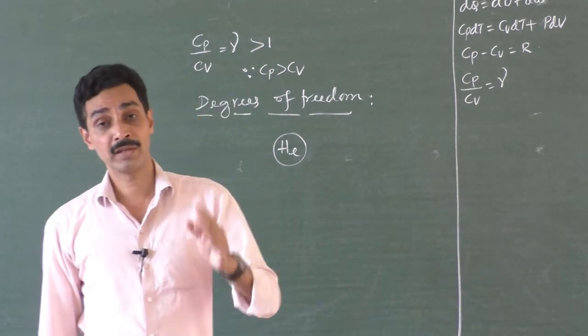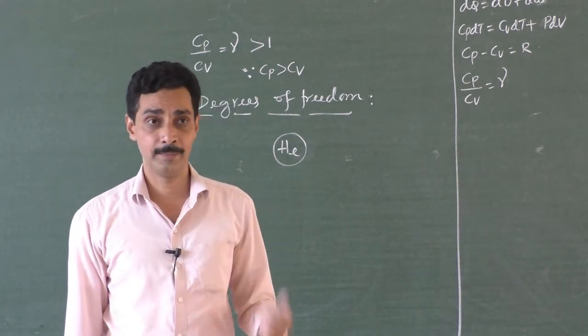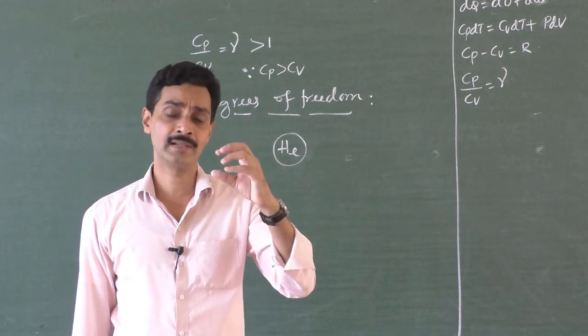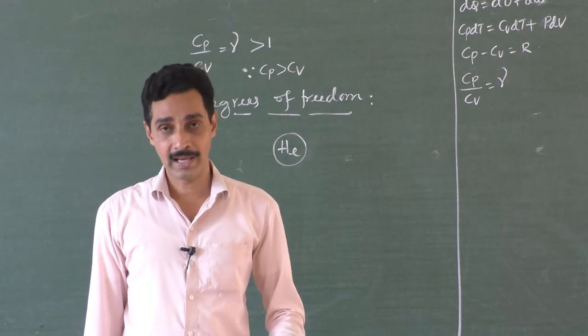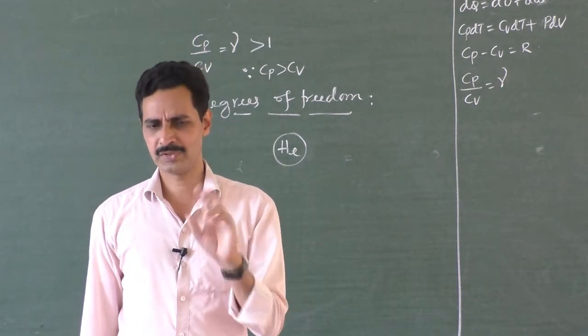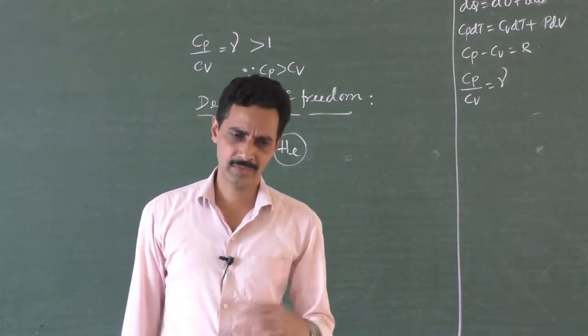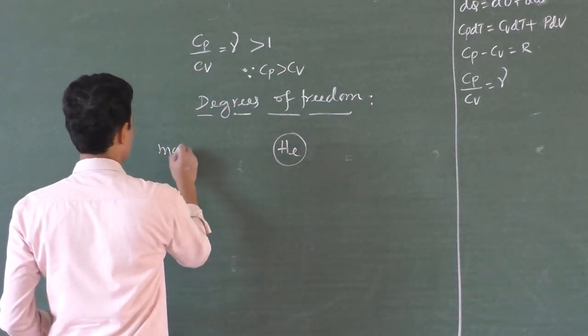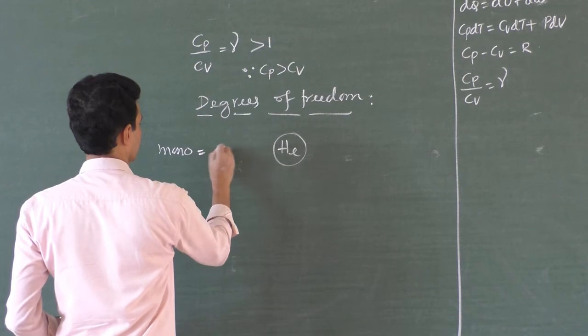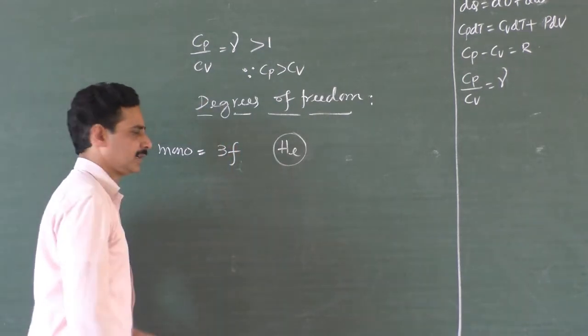And I am talking about a monoatomic molecule like helium, which has only one atom in a molecule. It is independent. It can have 3 directional motions, and of course it will have a spin motion. The energy needed for spin motion is very less, so we neglect it. So a monoatomic gas molecule has got 3 degrees of freedom.